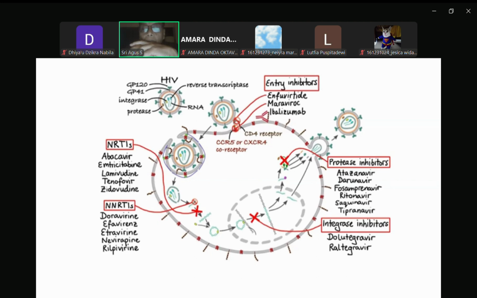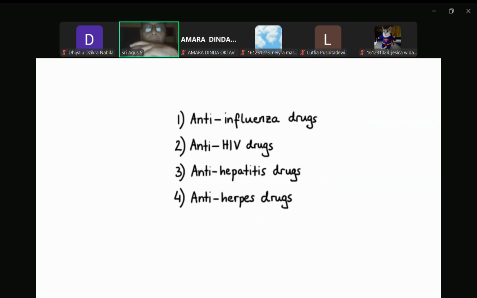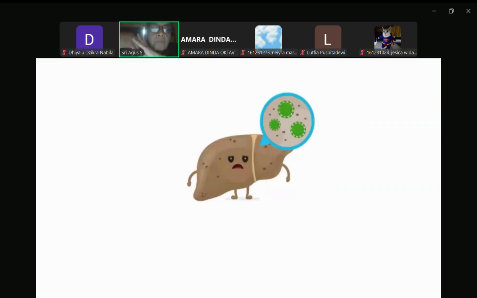Now let's move on to our next group of antivirals, that is antihepatitis drugs. There are several types of viruses that primarily attack the liver, with hepatitis B virus and hepatitis C virus being the most common causes of hepatitis for which therapy is currently available. So let's discuss these in more detail, starting with hepatitis B virus.